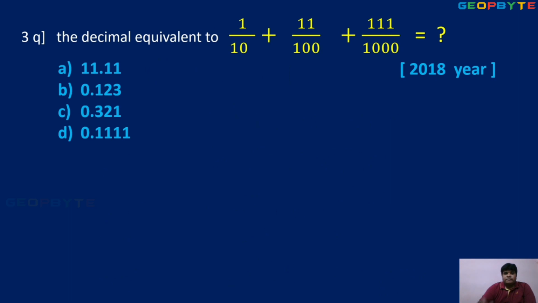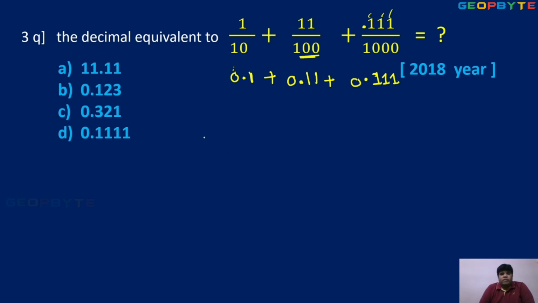Okay, students. Next, the decimal equivalent, say with denominator 10. Here the denominator is 10, numerator only 1. So denominator 10 means 1 decimal position, like this, 0.1. Denominator with 2 zeros, so I want 2 decimals like this. There is no value, so 0. Here 1000 means 3 decimals to the left. Okay, 1, 2, 3. So here 1, 1, 1, 1. There is no value, that's 0.